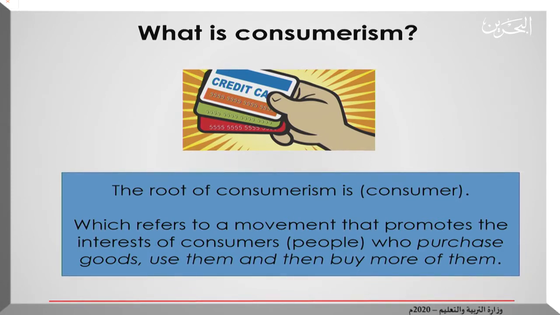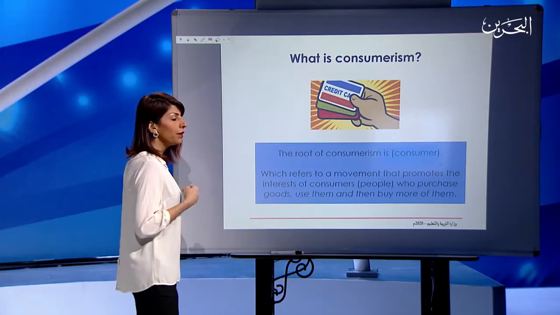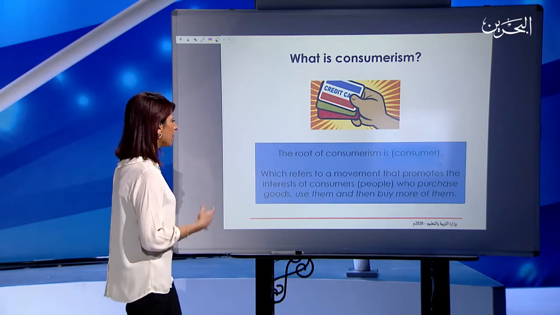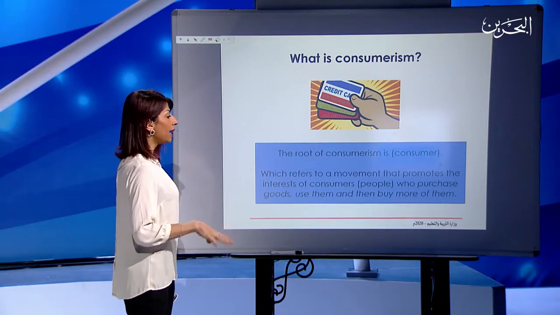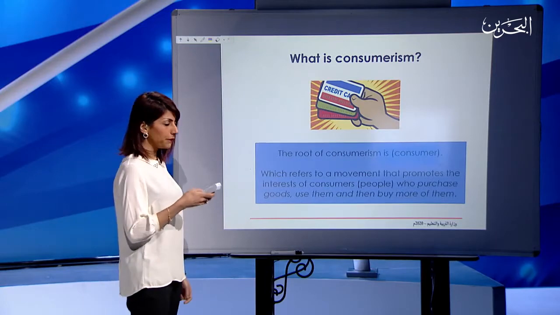The word consumerism now refers to a movement that promotes the interests of consumers, the interests of me being a customer or a consumer. People who purchase goods, use them, and then buy more of them. So consumerism here talks about the people who buy things and keep on buying things and keep spending money on things. Are you for or against consumerism? Let's see.